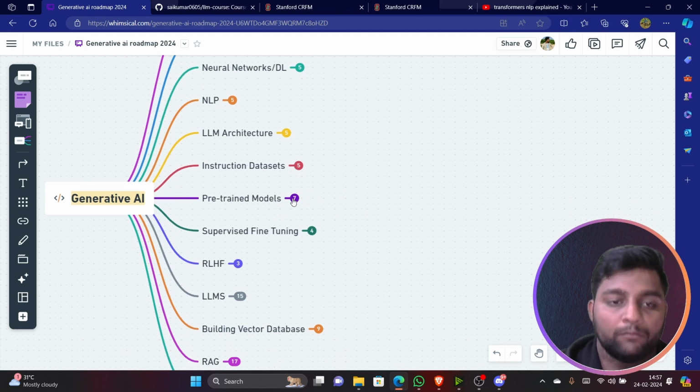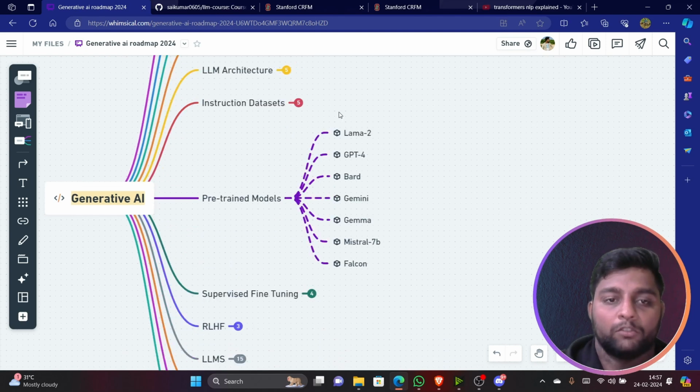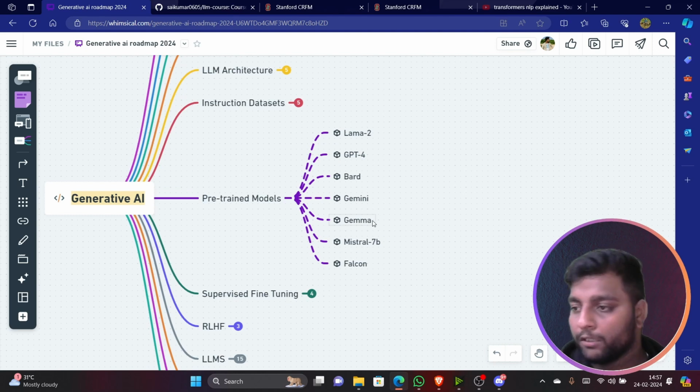After this, pre-trained models. So Llama 2, GPT-4, BERT, Gemini, and Gemma, which was introduced on Feb 21st. I'm just adding that model also because it is the latest. Mistral 7B and Falcon. Mistral 7B, Gemma and Falcon are open source models.